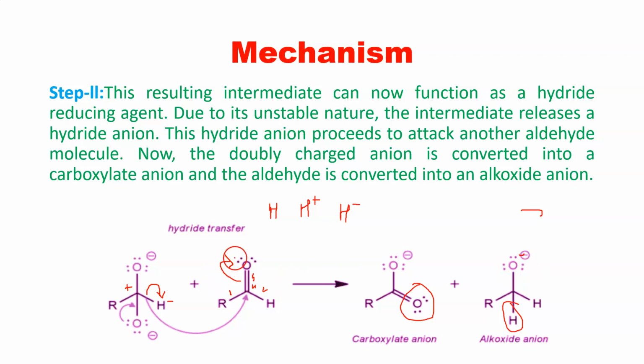And now here there were only 2 lone pairs of electrons, but here there are 3 lone pairs of electrons. You can see there are 3 lone pairs, and 1 electron pair has come from the breaking of the pi bond between carbon and oxygen. Now there are 3 lone pairs of electrons, and it has formed an alkoxide anion.